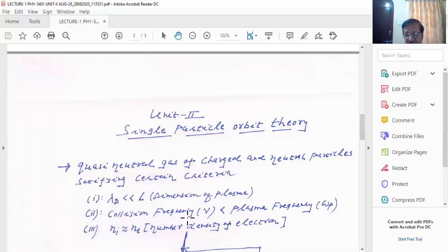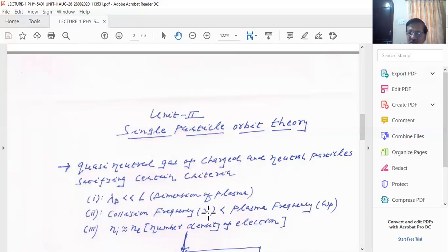So our criteria says that the effective electron collision frequency, meaning the number of times your electron collides with the heavy particles per second, or electron collides with other particles per second, is defined as the collision frequency, and this collision frequency plays a very important role in the plasma state that we will study when we go for detailed analysis of the plasma state.